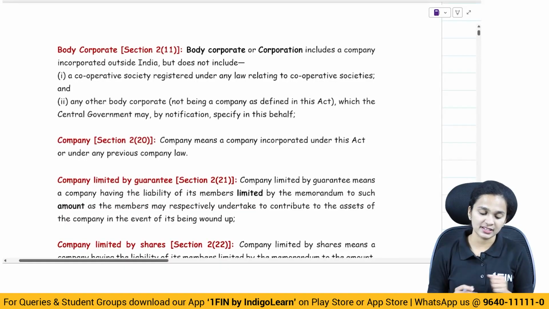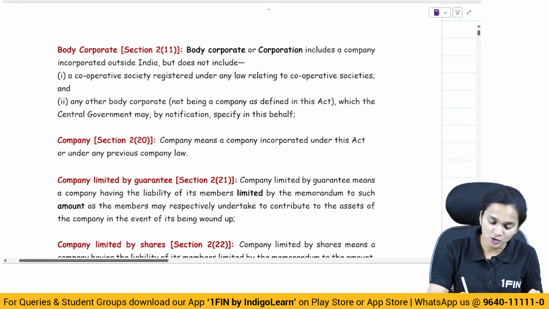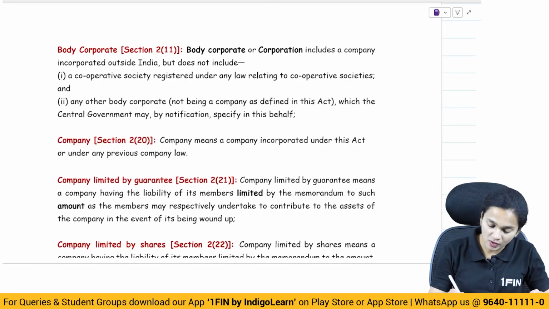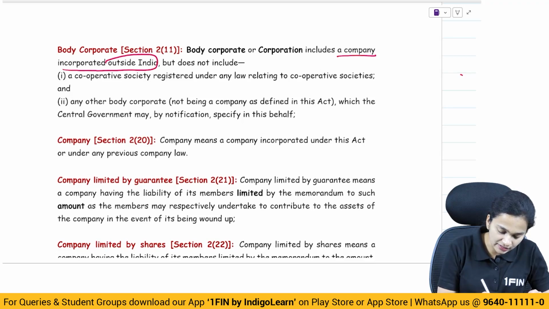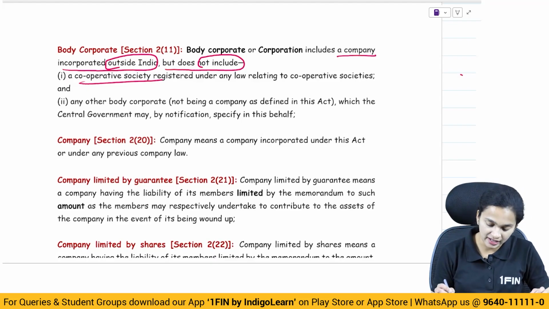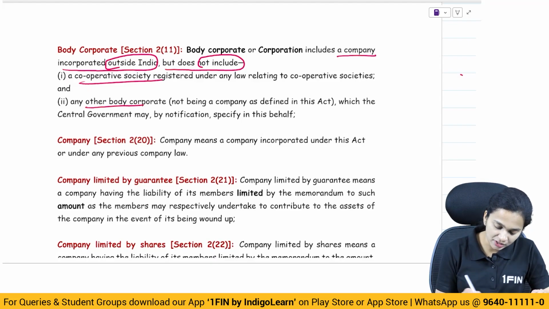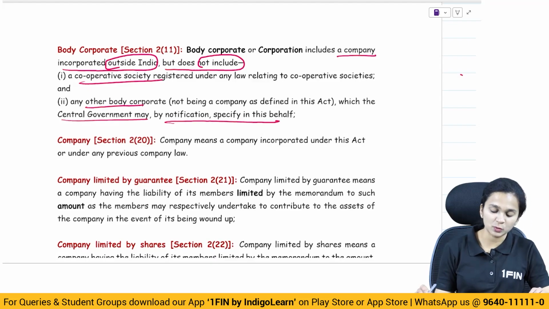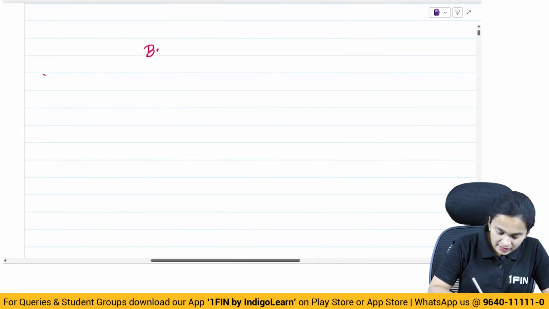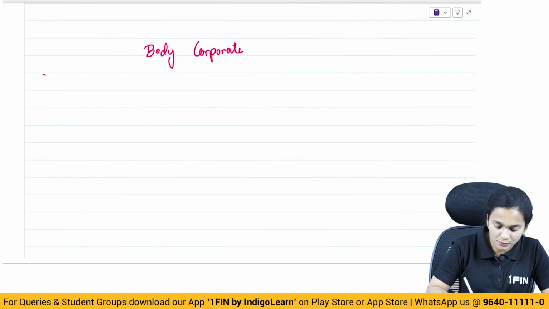Moving ahead to the next definition. Now this is the definition of a body corporate. So what is a body corporate? Body corporate or corporation includes a company incorporated outside India but does not include a cooperative society registered under the Cooperative Societies Act and any other body corporate which the central government may by notification specify. So in simple terms, if I talk about a body corporate, it includes a company incorporated outside India, which means that it includes a foreign company.